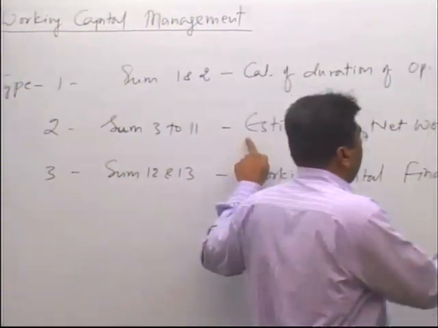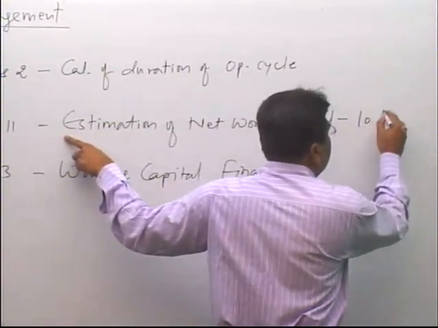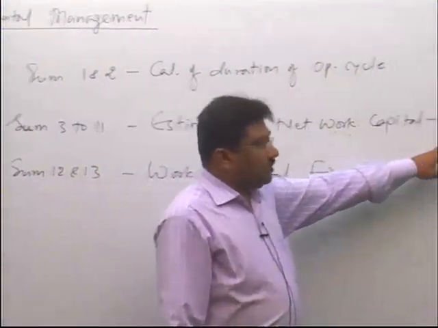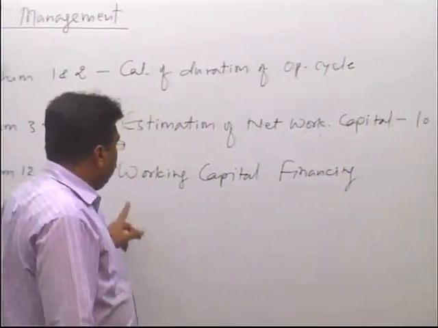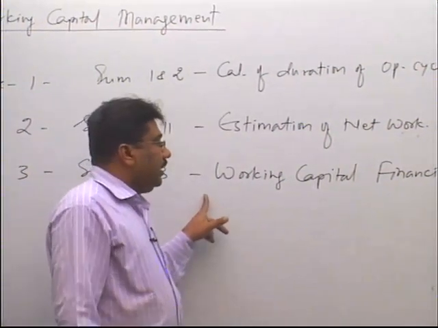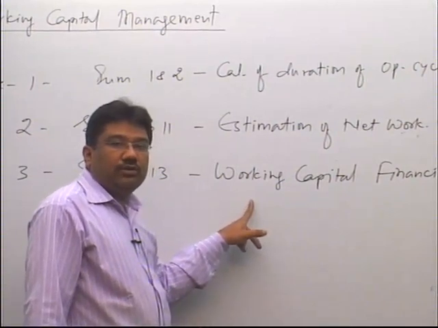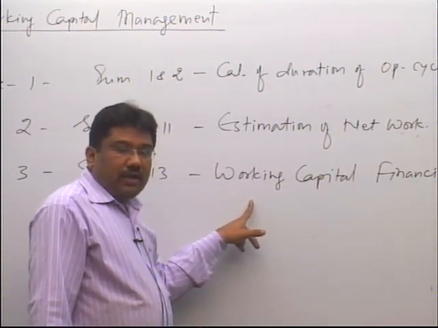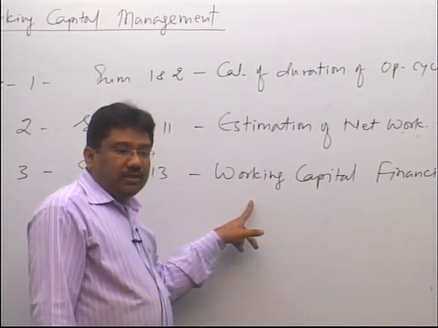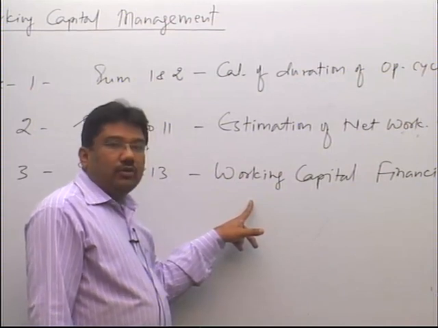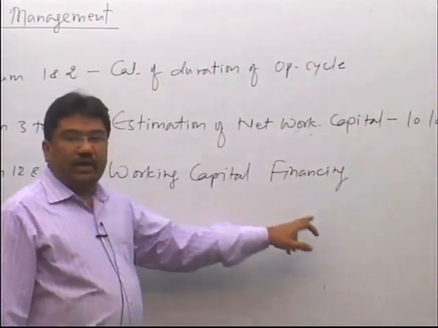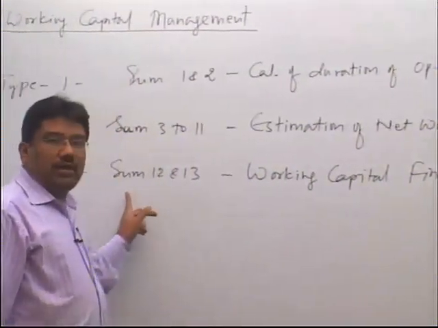Suppose in this type 2 sum you have estimated working capital requirement of say rupees 10 lakhs. Then after estimating this, you will go to the market and raise this working capital of 10 lakh rupees from various short-term sources of finance, like working capital loan from bank, cash credit, overdraft, intercorporate deposit, bill discounting, etc. So, this raising money for working capital is known as working capital financing. That we will do in sum number 12 and 13.